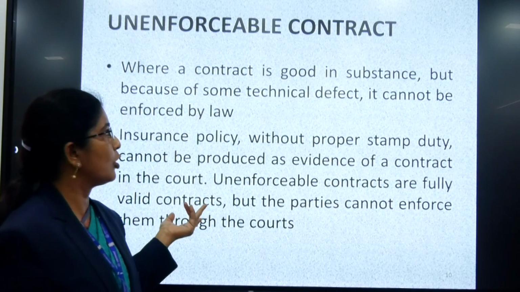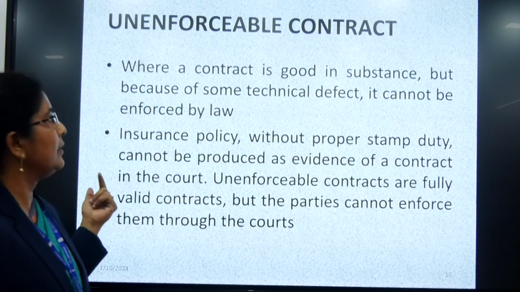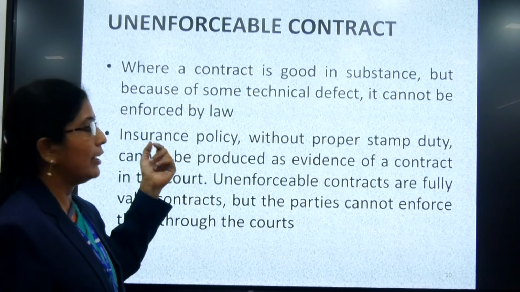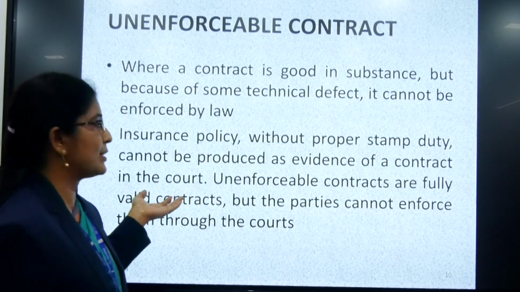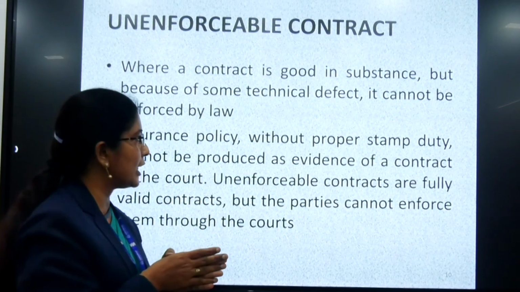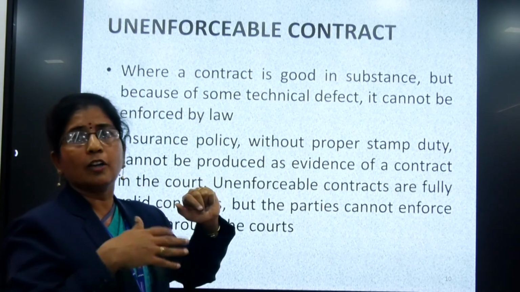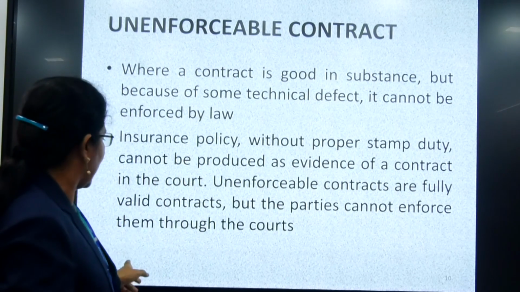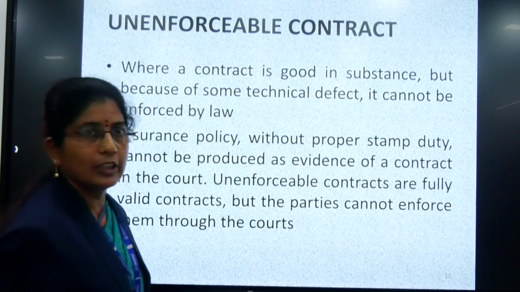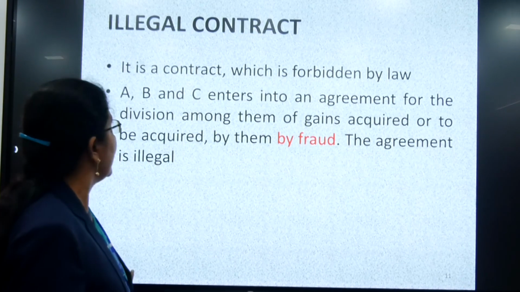Then unenforceable contract, that is, where a contract is good in substance, but because of certain technical defect, it cannot be enforceable by law. For an example, we can say insurance policy. Insurance companies give insurance policy, but if the policy given is without proper stamp duty, action can't be taken by law. So that is not enforceable by law due to certain technical defects. Whatever records we store, it should possess the proper required data.